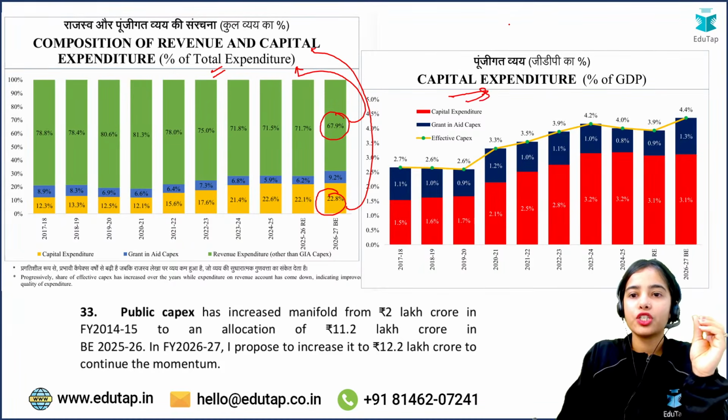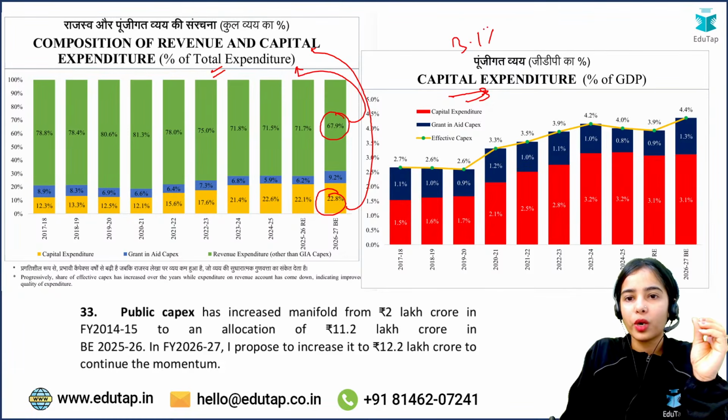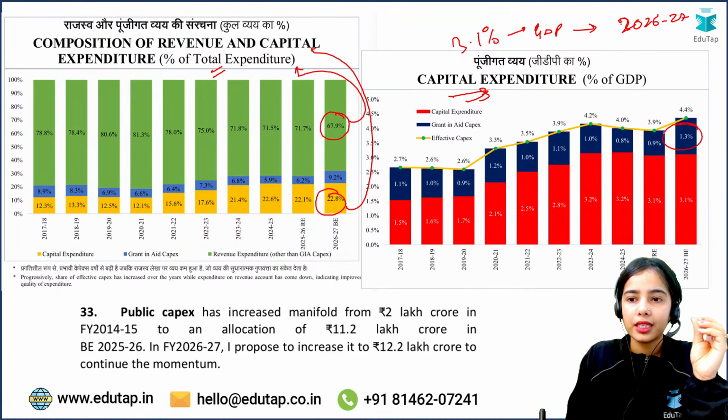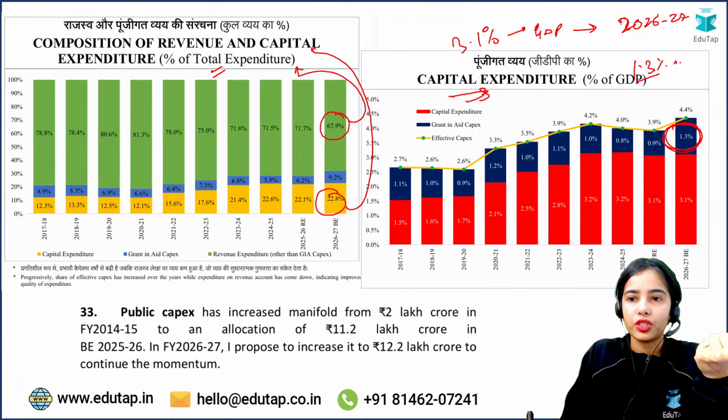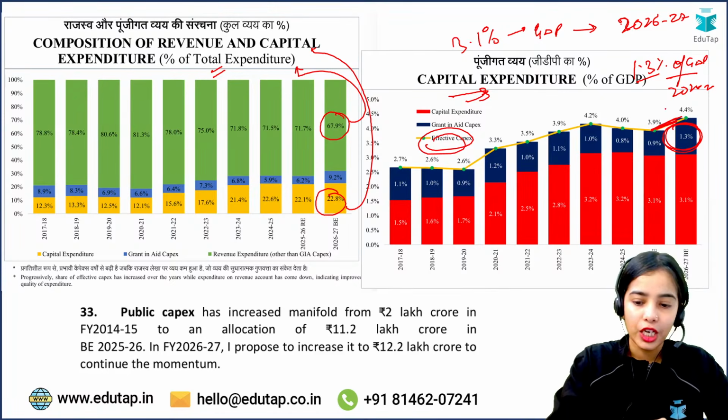The capital expenditure is 3.1% of GDP, estimated for 2026-27, and the grants for the capital expenditure is 1.3% of the GDP for 2026-27. So the effective capital expenditure, you can see, will be rising. Okay, that is it.